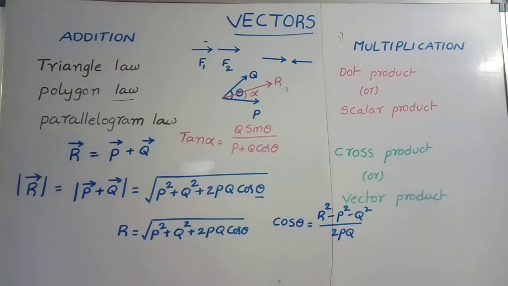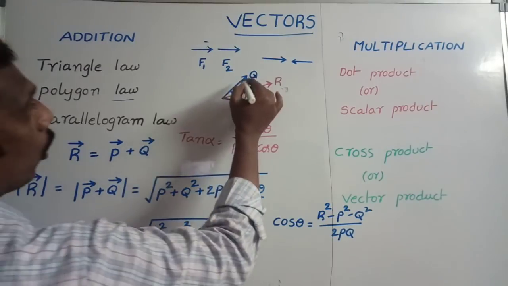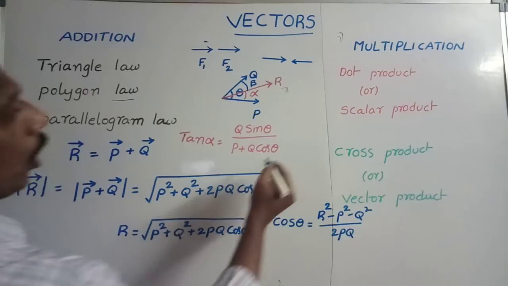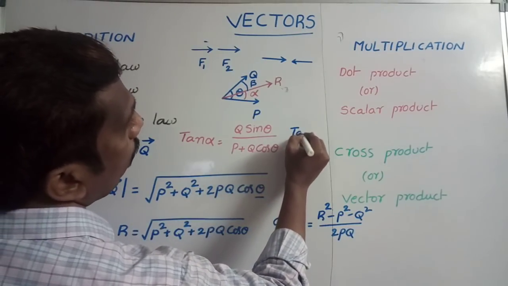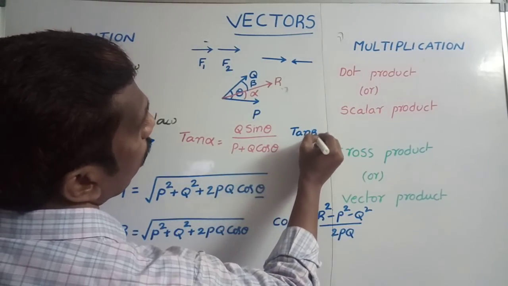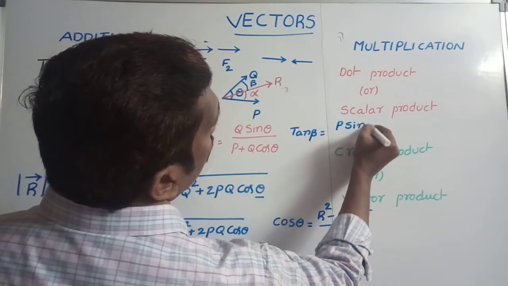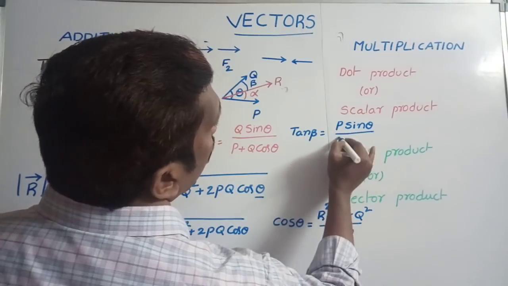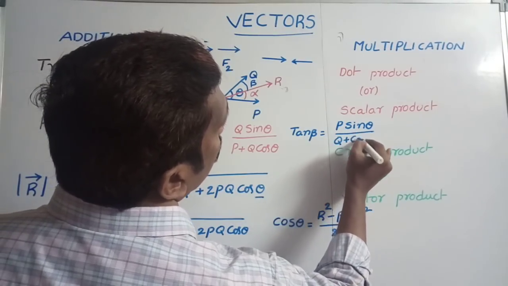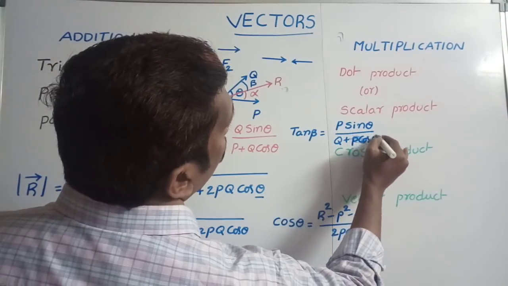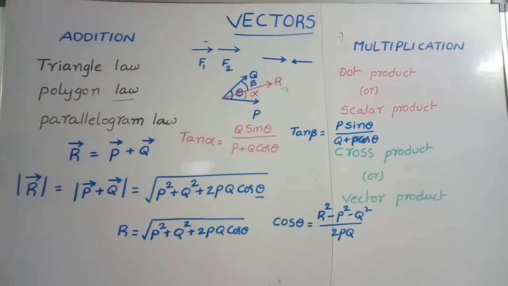Suppose we want to calculate the angle between Q bar and the resultant. This angle is taken as beta. To calculate the beta value, we should use this formula: tan beta is equal to P sin theta by Q plus P cos theta. So these are the formulas.